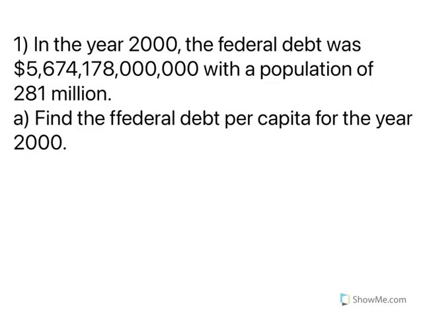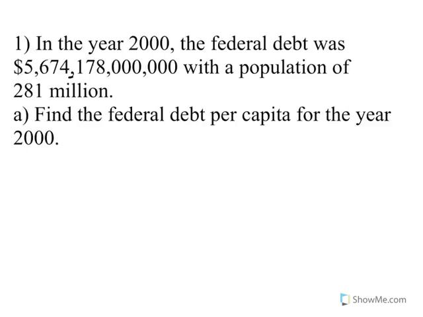So our first question: in the year 2000, the federal debt was 5,674 billion, 178 million. Trillion, billion, million. Okay. With a population of 281 million. We're going to roll with this.